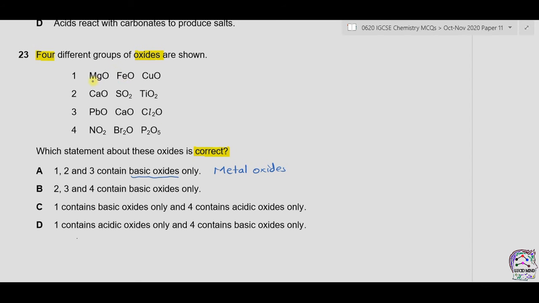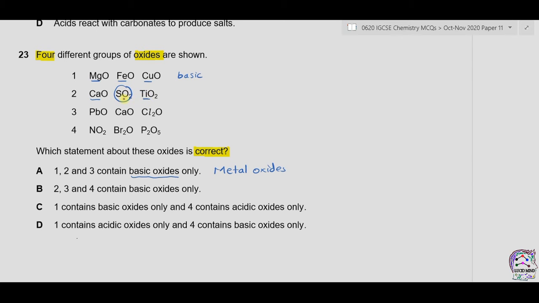In A we have magnesium oxide. Magnesium is a metal. Iron is also a metal. Copper is a metal. So all oxides in A are basic. In the second we have calcium, which is a metal. Sulfur is a non-metal.